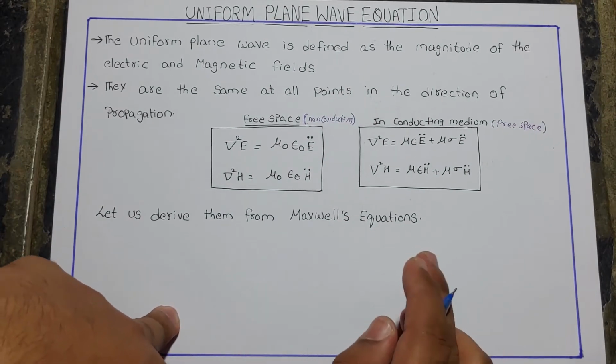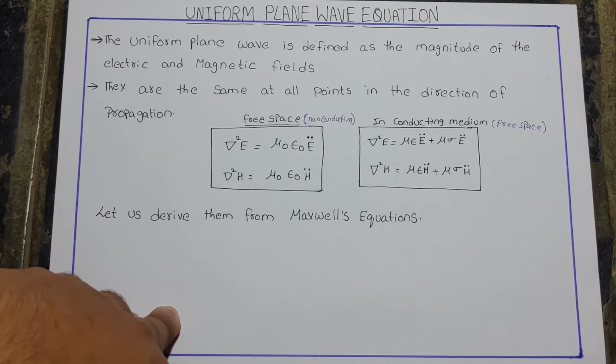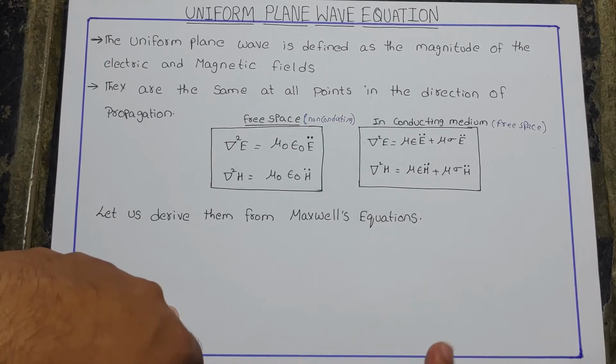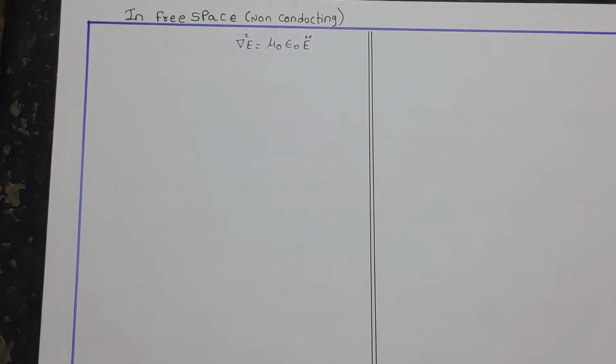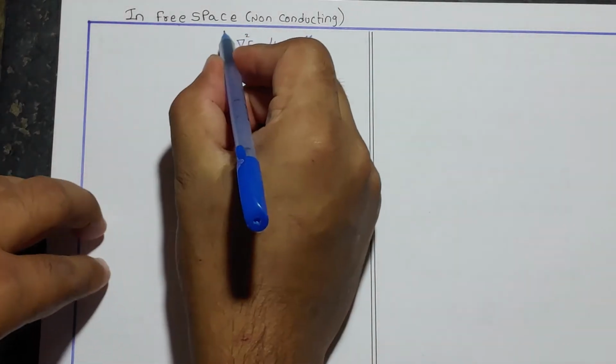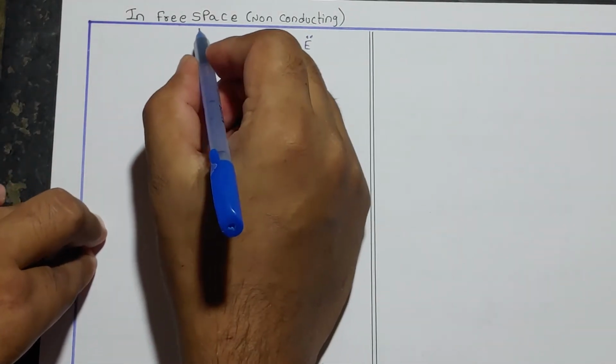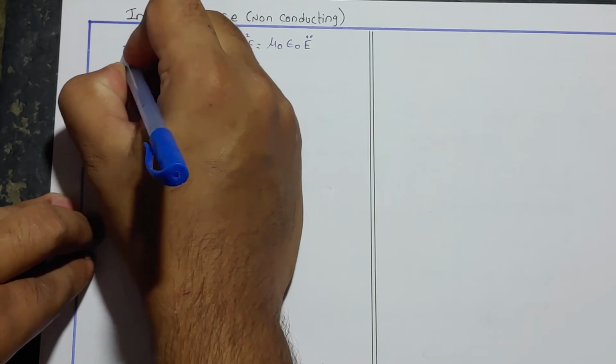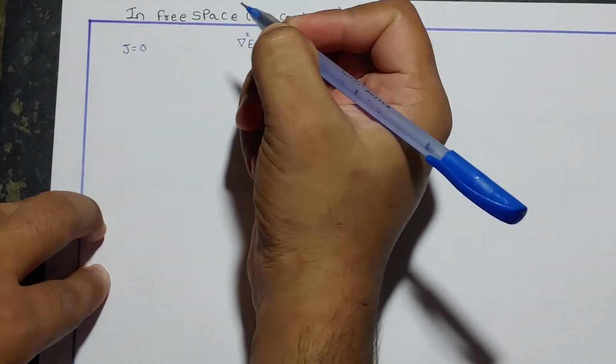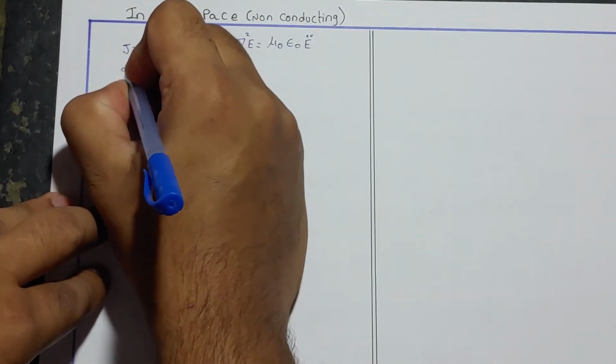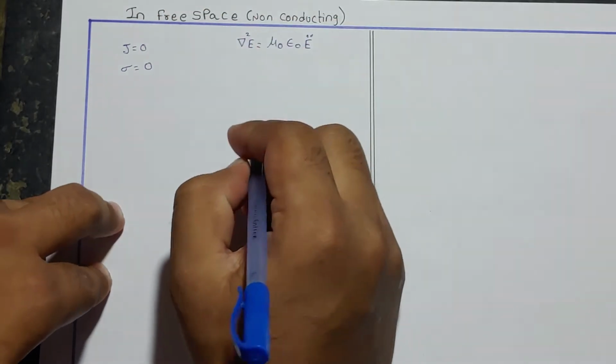Now let us derive them by using our well-known Maxwell equations. Here it is. In free space, non-conducting medium. As we know that in free space, J is equal to 0, conductivity, and rho is equal to 0.